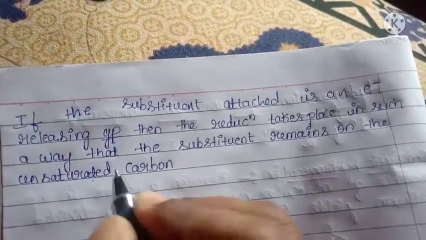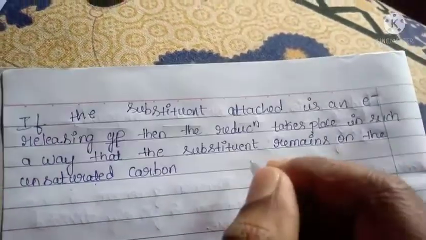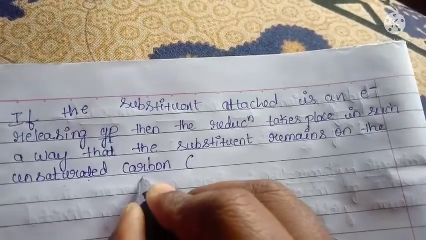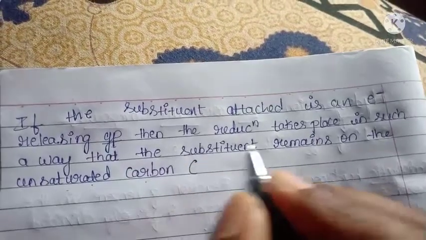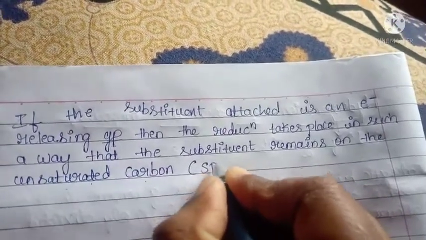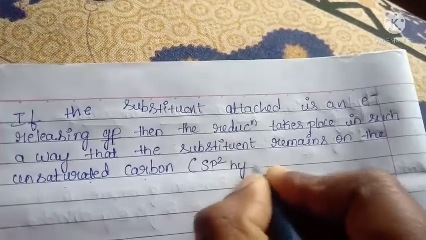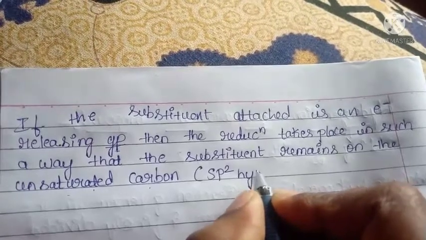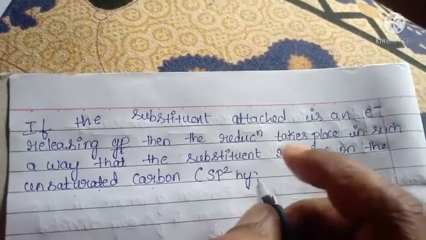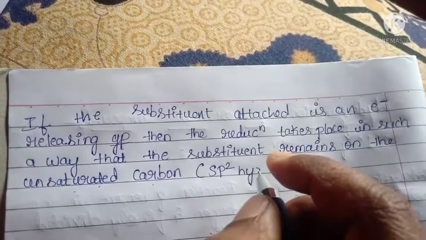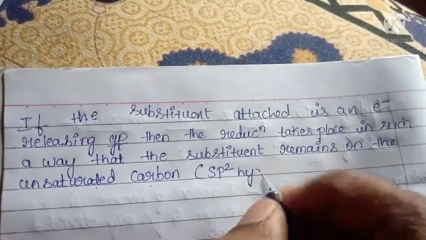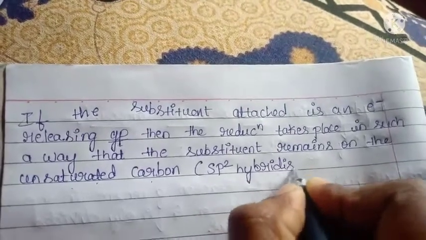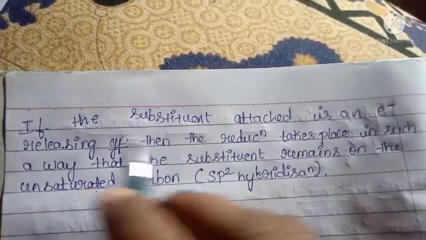Unsaturated carbon means a double bond or triple bond is present, but here we are taking a benzene ring, so it is a double bond. If the carbon atom contains a double bond, that is sp2 hybridized. If it is a carbon triple bond, sp hybridization. Carbon single bond, sp3 hybridization. Okay, do you get it? Here you have to see this.